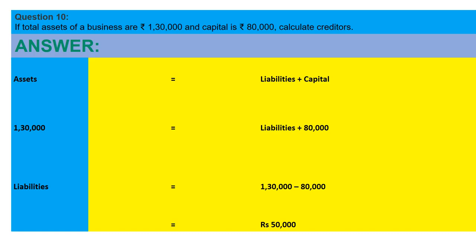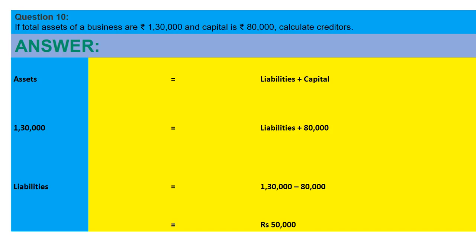So indirectly they are asking you to calculate liabilities. Under assets we will write 1,30,000 as it is given. Capital is also given, 80,000. So 1,30,000 is equal to liabilities plus 80,000.